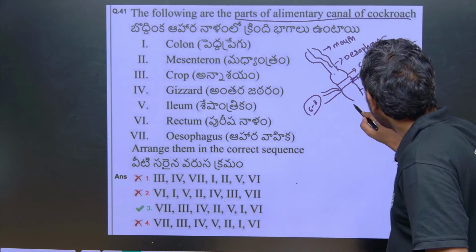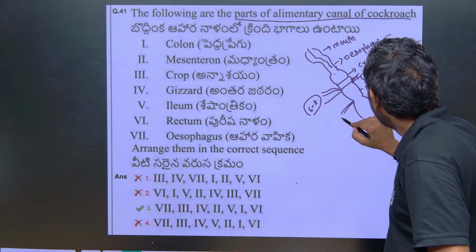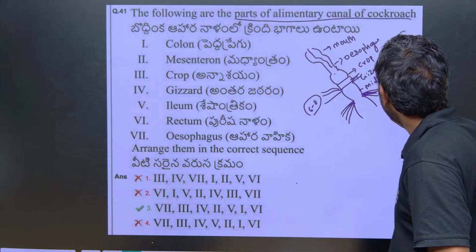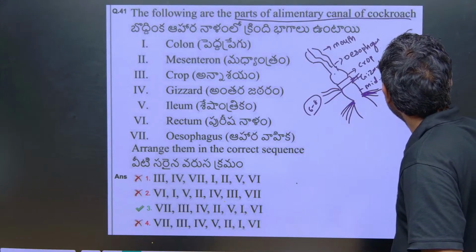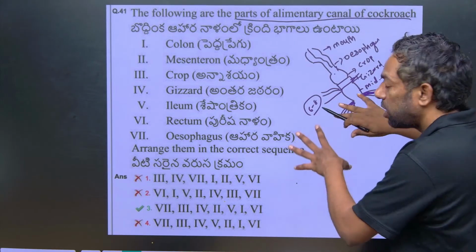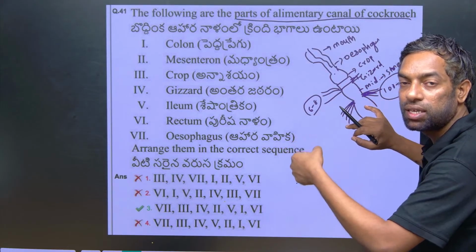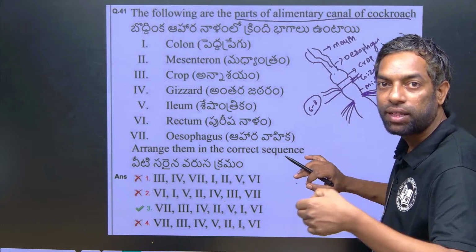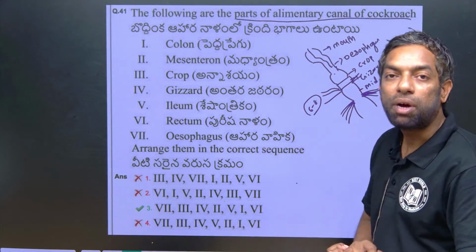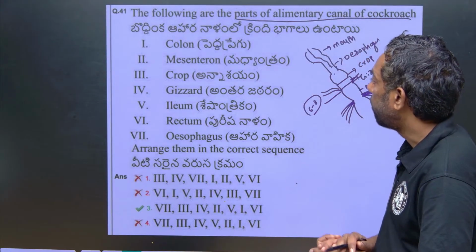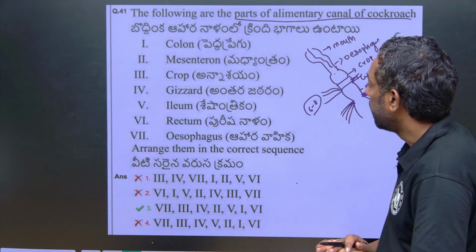From the midgut to the hindgut, there are excretory tubes, 100 to 150 Malpighian tubes. The waste product of the absorbed food, which is uric acid, is eliminated through these Malpighian tubes. Okay? Here you have to understand, first is the esophagus.